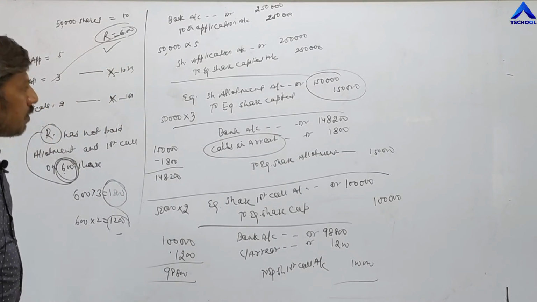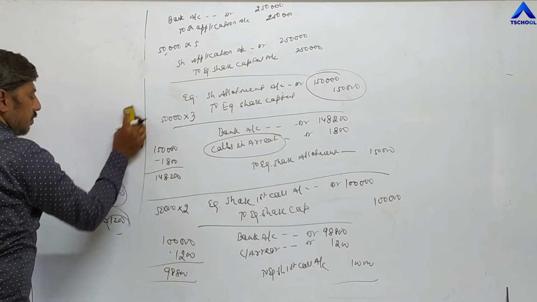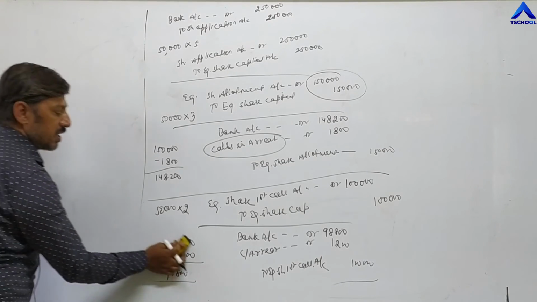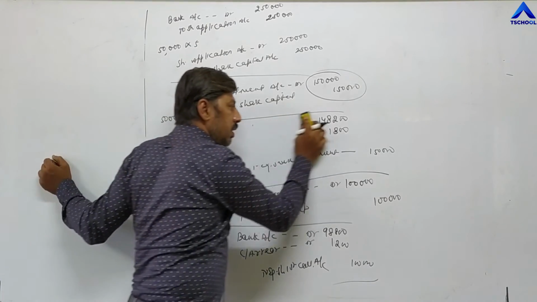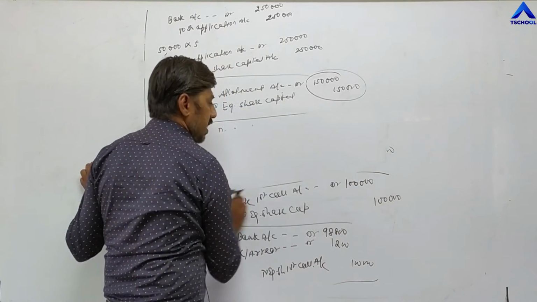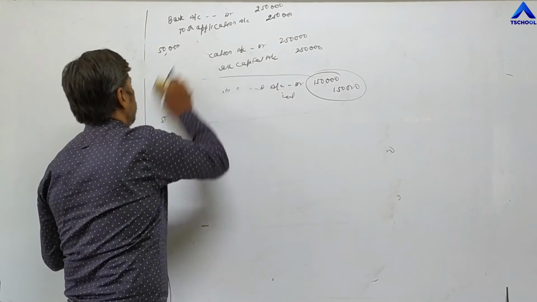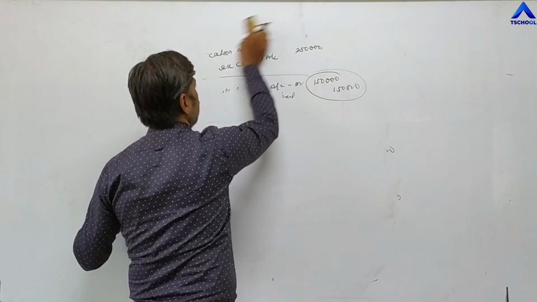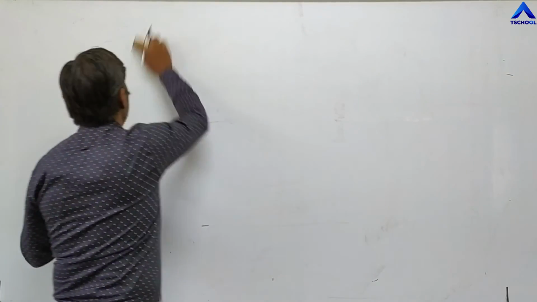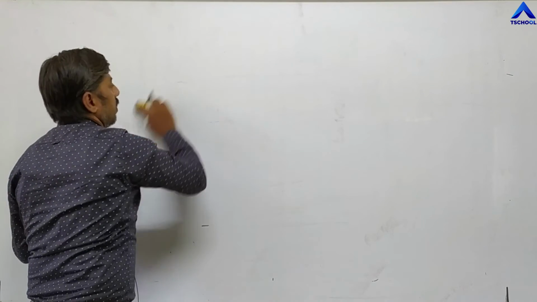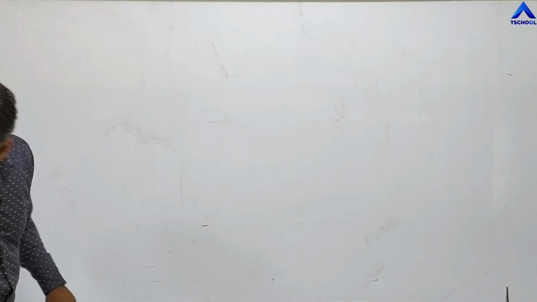Now another problem. In total we have done 3 problems: oversubscription, meaning excess application, then how to treat security premium account, and how to treat calls in arrear. Now we are combining all these problems in one question, then we will start the exercise question.